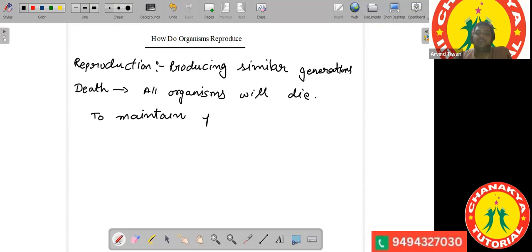If in some organisms the population is 100, to maintain and grow that population, reproduction is necessary. Otherwise, the organisms will die down and hence the population will finish. So this is one reason why we need reproduction.